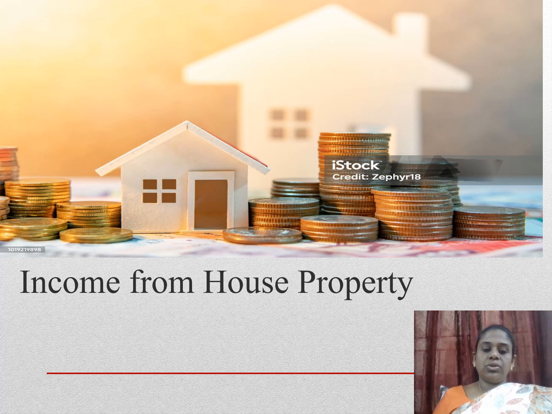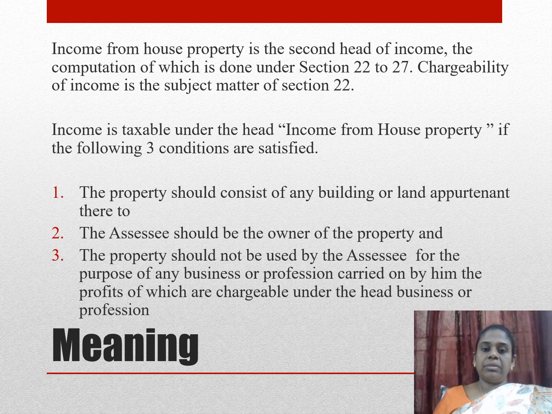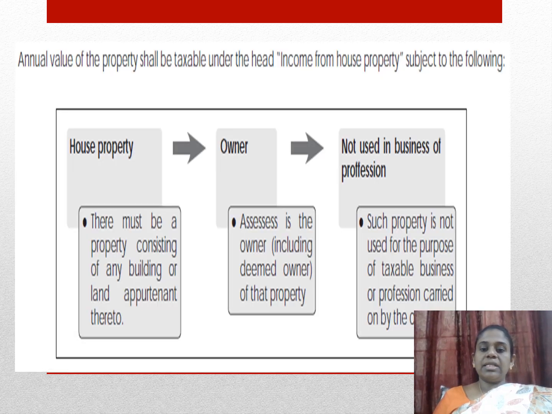Good morning. Today we are going to discuss income from house property. Income from house property is the second head of income under income tax. It is charged under a few conditions. The first one, it should be a building. Second, the assessee must be the owner and the property should not be used for the business. Only then it is considered under the head called income from house property.